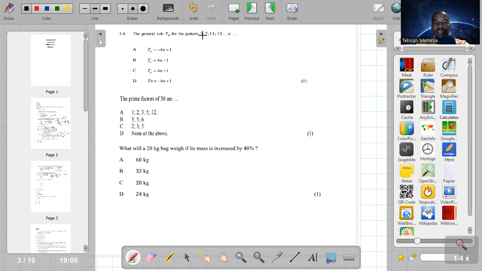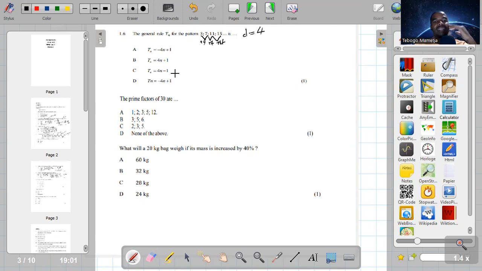So in this case, it's 3, 7, 11. If you look at this, guys, from 3 to 7, they added a 4 there. Then from 7 to 11, they did the same. They added a 4. Then from 11 to 15, they also added a 4 there. So D, which is the common difference there, is 4. So they are adding a 4 every time.